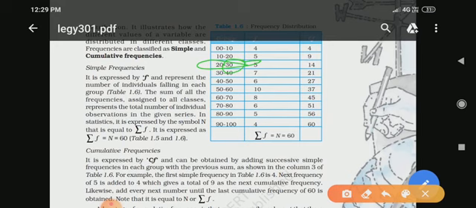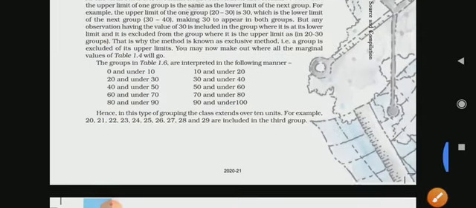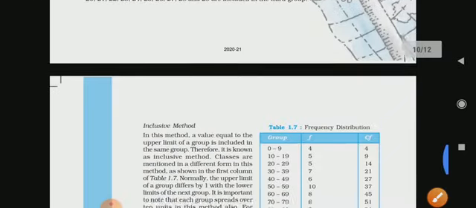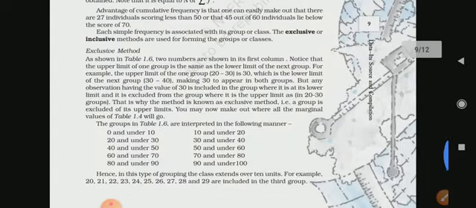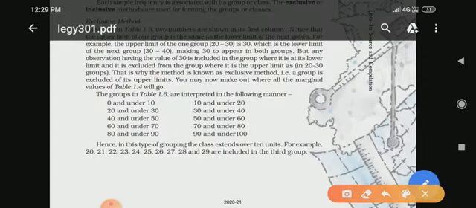This one, 30 is the upper limit, okay? And in exclusive method, students, yes, this is exclusive method. So the exclusive method is used for those series in which the upper limit of one class becomes the lower limit of the next class. Like